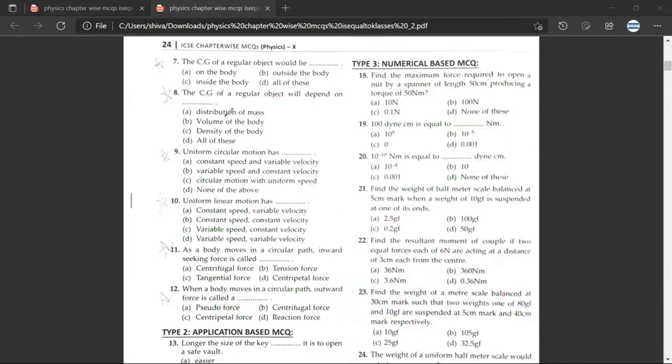So in short, I'm not concerned about the volume. I'm not concerned about the density. I'm just concerned about the distribution of mass. Any doubt? No doubt. So the answer would be A part. Any doubt? No doubt. So we are going into detail so that in higher classes also you don't face any problem. So question number 9.